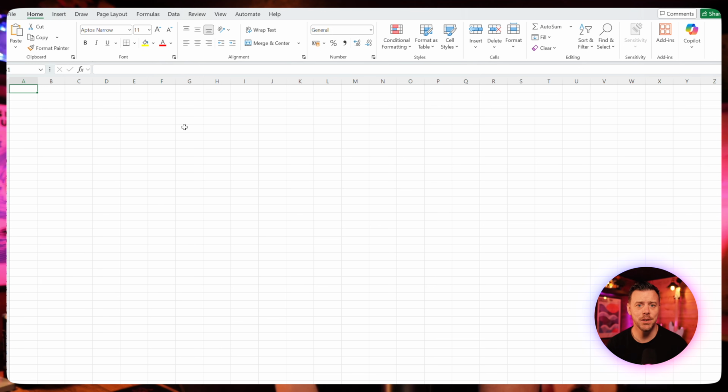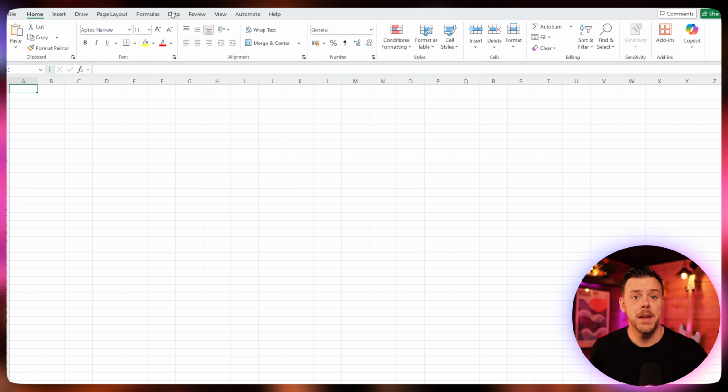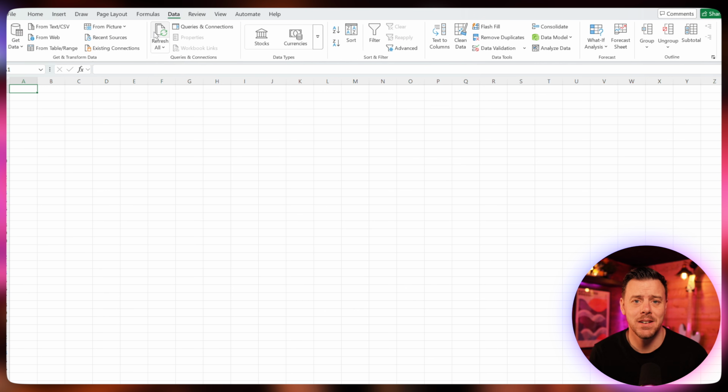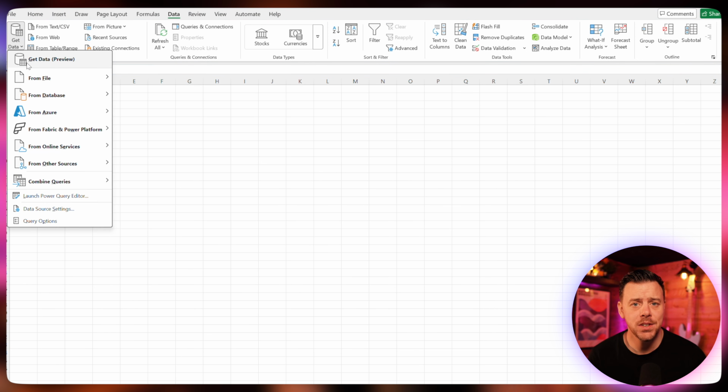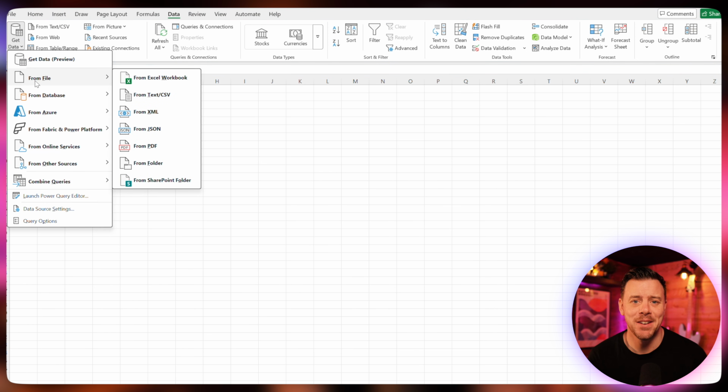So what you'll want to do is go into Excel, and in the ribbon, go to the Data tab. From there, the first option on the left is called Get Data. When you drop that down, you go to the From File option. That'll spring out a little menu, and from there you can choose From Folder. That's going to open up an Explorer window, and you just select the location or the root of the file share that you want to extract from. And then from the next screen, you just want to load your data.